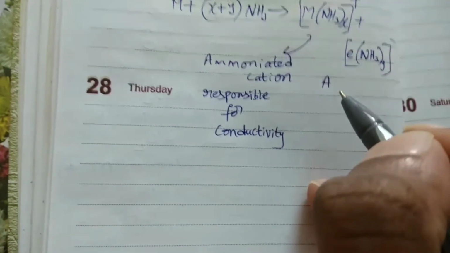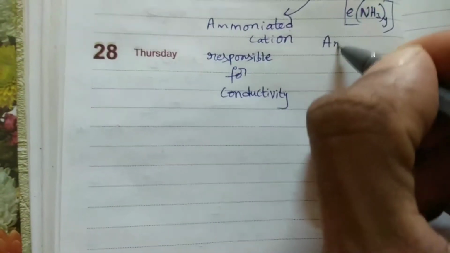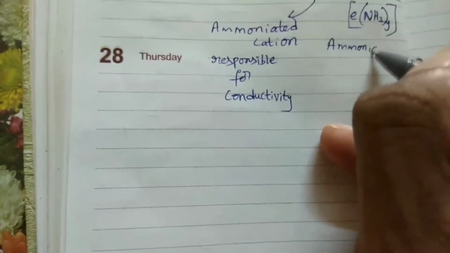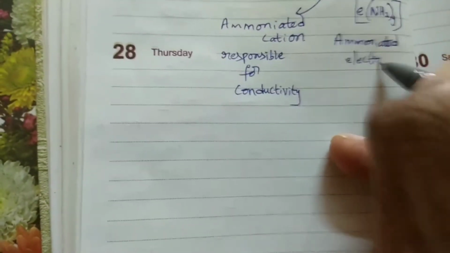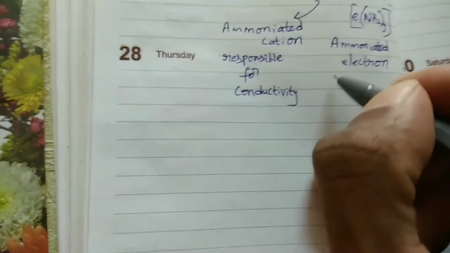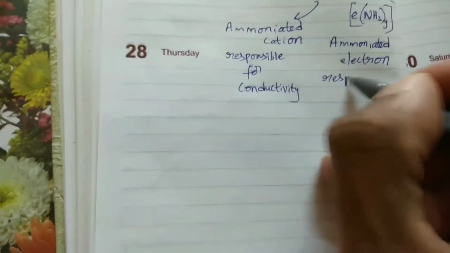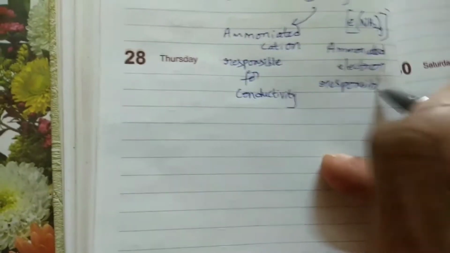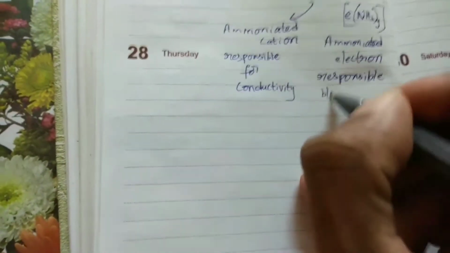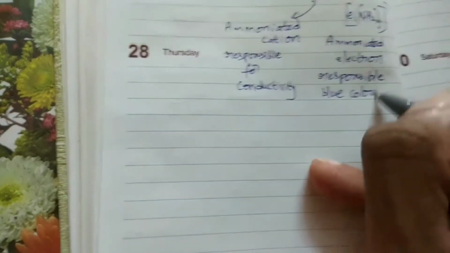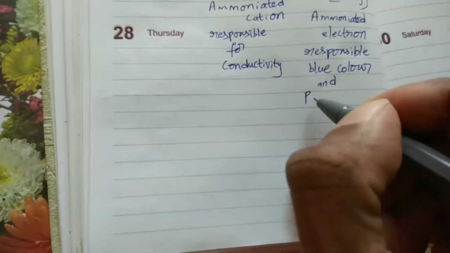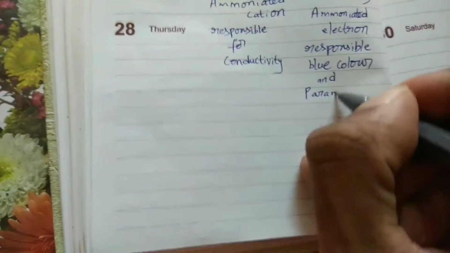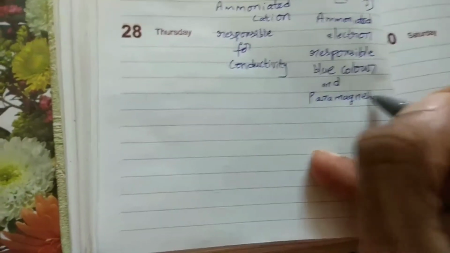This is ammoniated electron. This ammoniated electron absorbs a suitable wavelength of light from visible region and is responsible for blue color exhibition. It exhibits blue color because of this ammoniated electron and exhibits paramagnetic behavior.